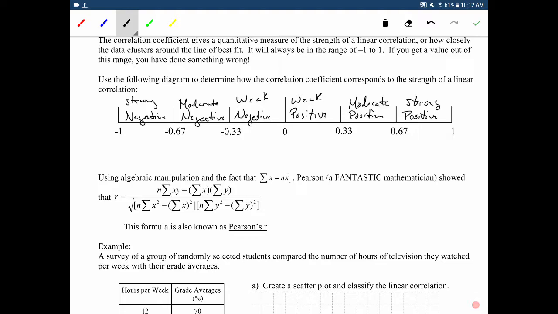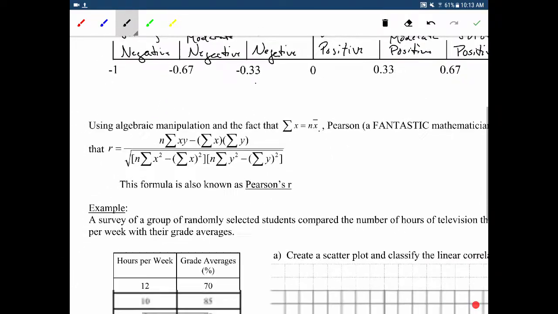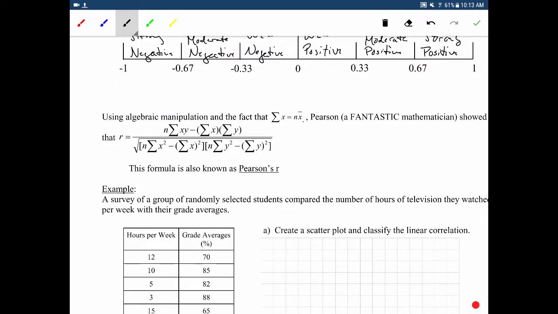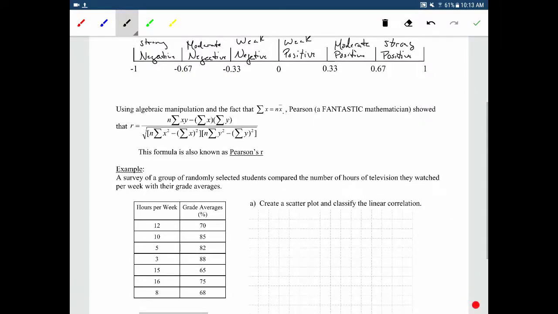Okay? So using algebraic manipulation and the fact that the sum of all the data is n times the average, or the mean, Pearson showed that R is this. And how did he show that? I don't know, because he was a lot smarter than me. So the formula is also known as Pearson's R. Most people just call it the correlation coefficient, though.